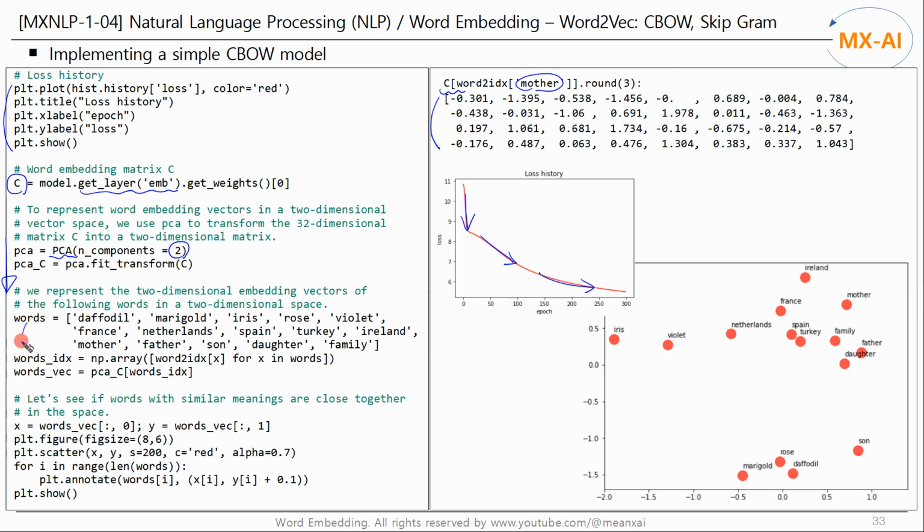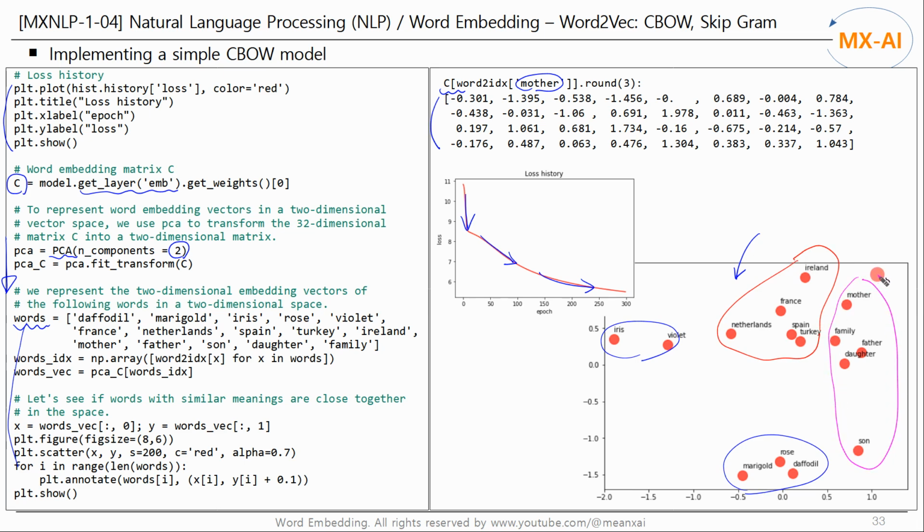And we represent the 2-dimensional embedding vectors of the following words in a 2-dimensional space. Let's check the results. Flower names are distributed here. Country names are distributed here. And words related to family are distributed here. You can see that words with similar meanings are grouped together in this space.